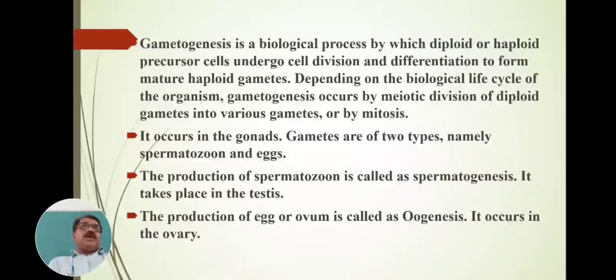Without this process, animals do not multiply, they do not maintain their races or offspring. Hence, gametogenesis is an important step involved in reproduction, in the formation and development of animals or organisms.